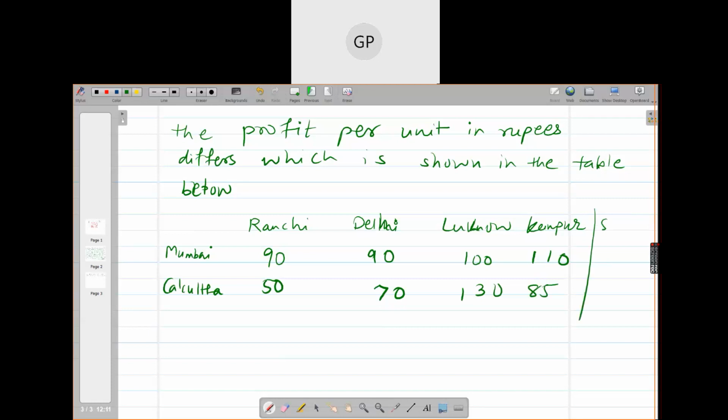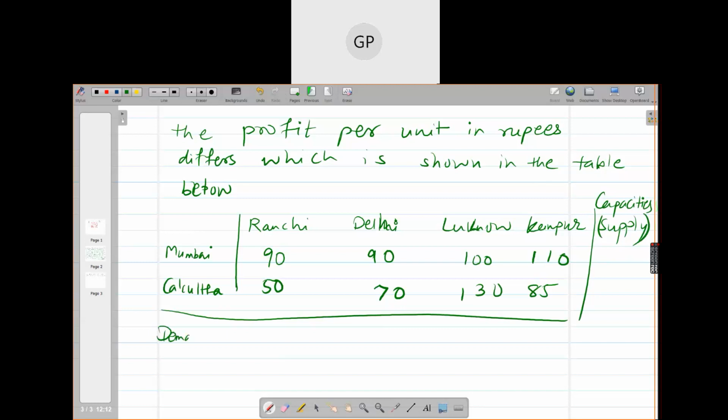And what are the supply quantities? Can you tell me, girls, from the problem? Capacities at the manufacturing units at Mumbai and Calcutta. What are the capacities given? 200 and 100. Yes. And what are the requirements at these destinations?